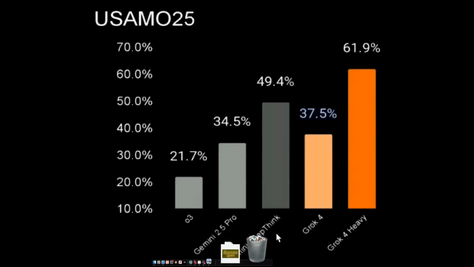We have to understand Gemini DeepThink is equivalent to O3 Pro and Grok 4 Heavy, utilizing a lot of thinking tokens. So its real competitor is Grok 4 Heavy, and really Grok 4 Heavy is substantially higher with 61.9%.